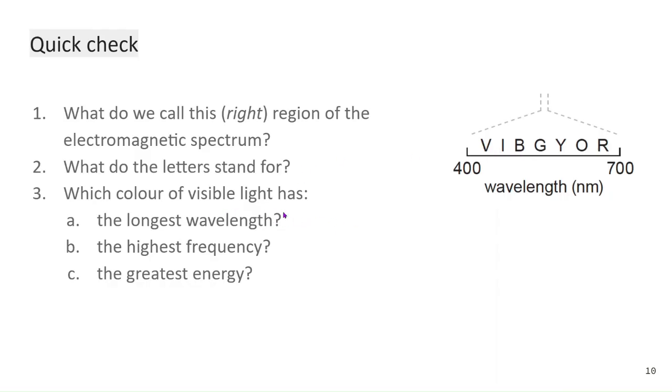And the color of visible light that has the longest wavelength would be red, right? It is the biggest number over here. The highest frequency would be violet, right? Because as wavelength goes down, frequency goes up. And the higher the frequency, the higher the energy. So violet is also the greatest energy, which means ultraviolet, which is on this side, has even greater energy, and infrared has even less energy than visible.